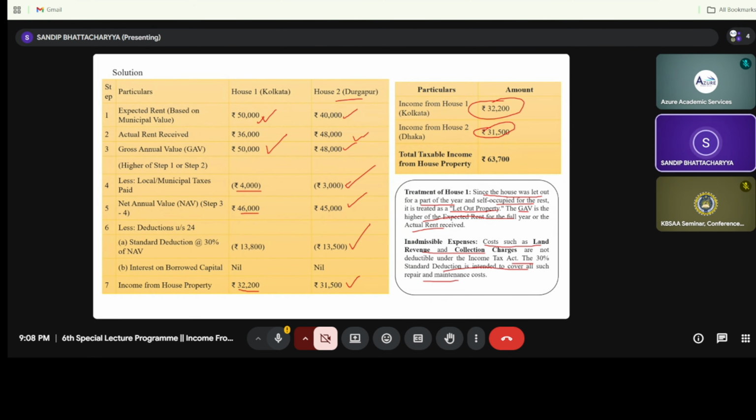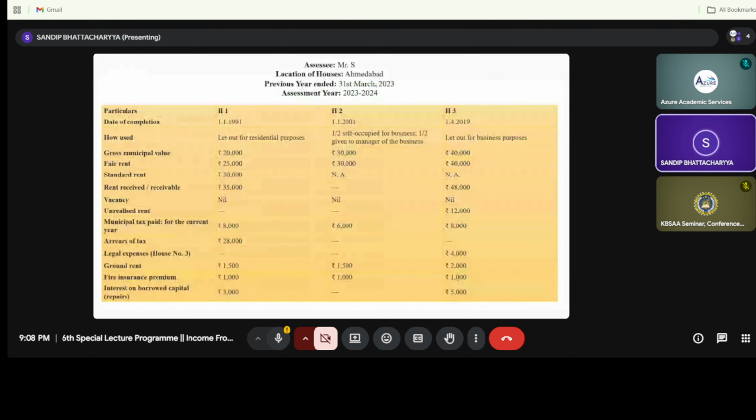Let us go ahead, my dear students. Now consider this scenario. Mr. S is an owner of 3 houses, that is house number 1, house number 2 and house number 3. The date of completion for house number 1 is 1991, for house number 2 it is 1/1/2001, and for house number 3 it is 1/4/19.